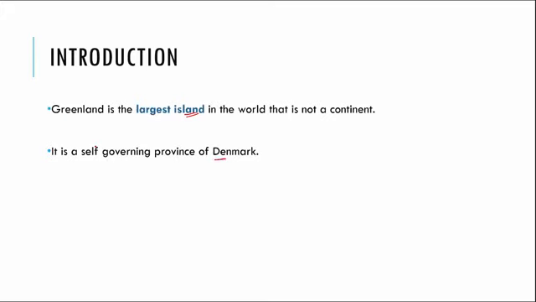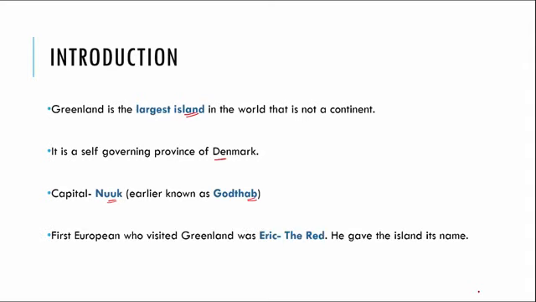And what is its capital city? Its capital city is Nuuk, and the earlier name of Nuuk was Goddam. Then, who was the first person who visited here? The first European who visited Greenland was Eric the Red, and he is the person who gave Greenland its name.